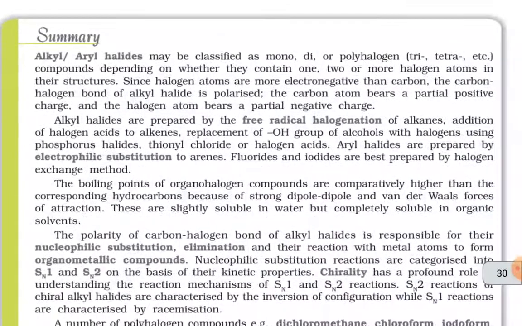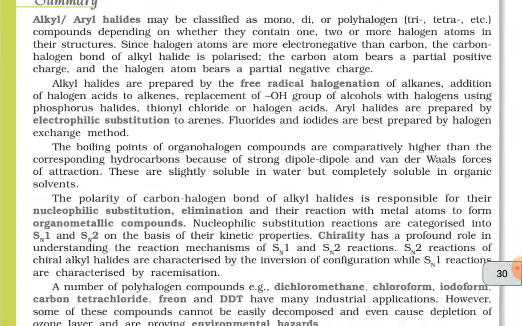Summary: alkyl or aryl halides may be classified as mono, di, or polyhalogen (tri, tetra, etc.) compounds depending on whether they contain one, two, or more halogen atoms in their structures. Since halogen atoms are more electronegative than carbon, the carbon-halogen bond of alkyl halide is polarized and carbon atom bears a partial positive charge and halogen atom bears a partial negative charge.